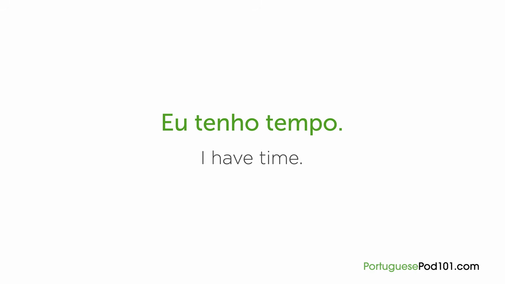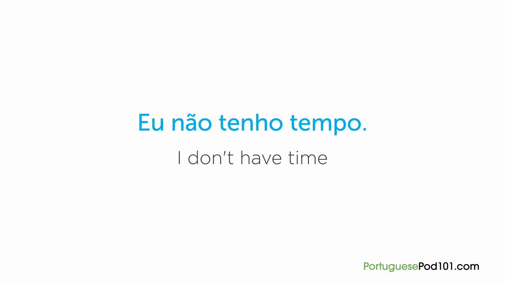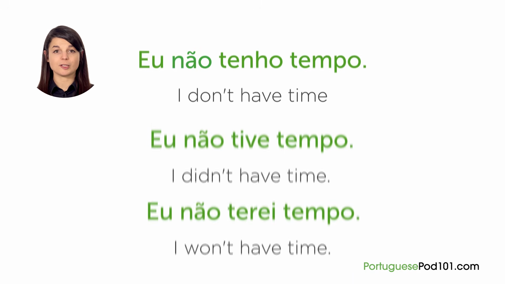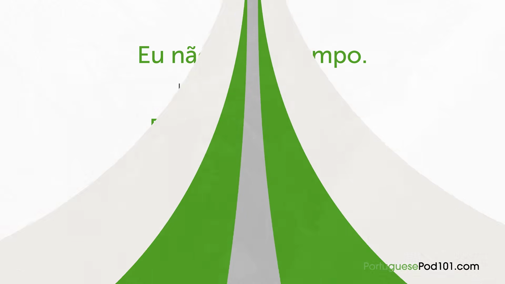Let's see another example. With the statement, how can we make it a negative sentence with the word não? You try. Eu não tenho tempo. Well done. Notice that this negative word is not a verb, so it won't change according to verb tense. The verb changes, but the negative word doesn't, which is quite different from English. Eu não tenho tempo. Eu não tive tempo. Eu não terei tempo.